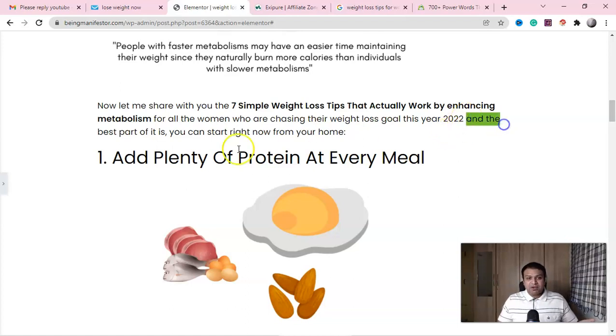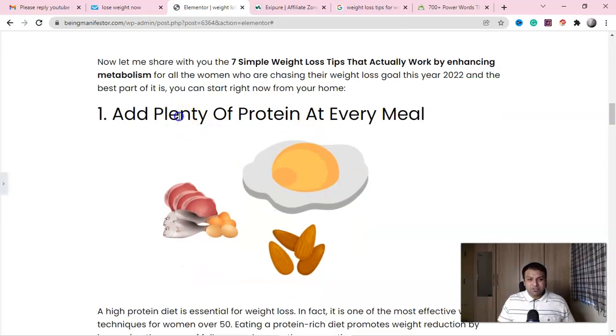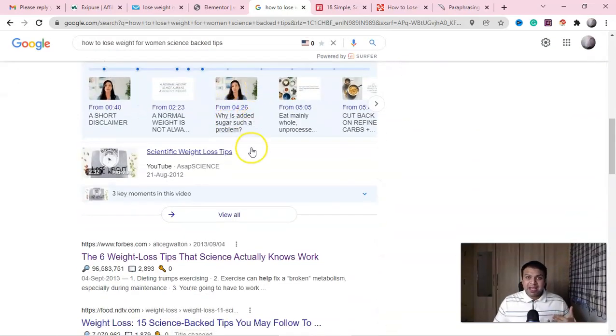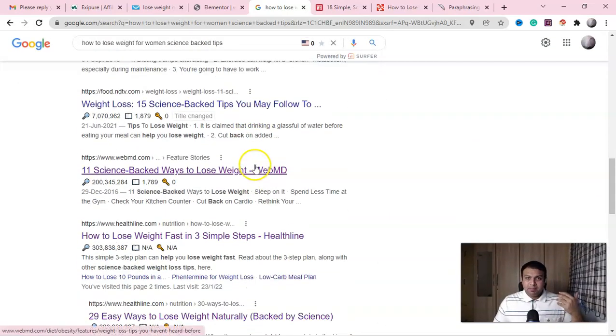And the best part of it is you can start right now from your home. And what is the first point, guys? Add plenty of protein at every meal. Now, guys, you don't need to be a doctor to write this. What you have to do, where to get the content. So here in Google, guys, just type how to lose weight for women, science-backed tips. So you're going to get many, right? In my case, okay. Maybe you're promoting diabetes, then you can go a different way.